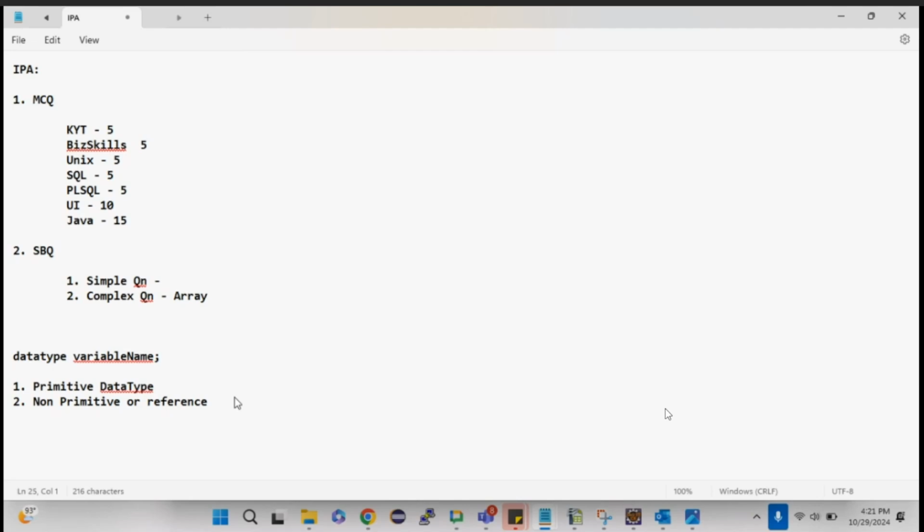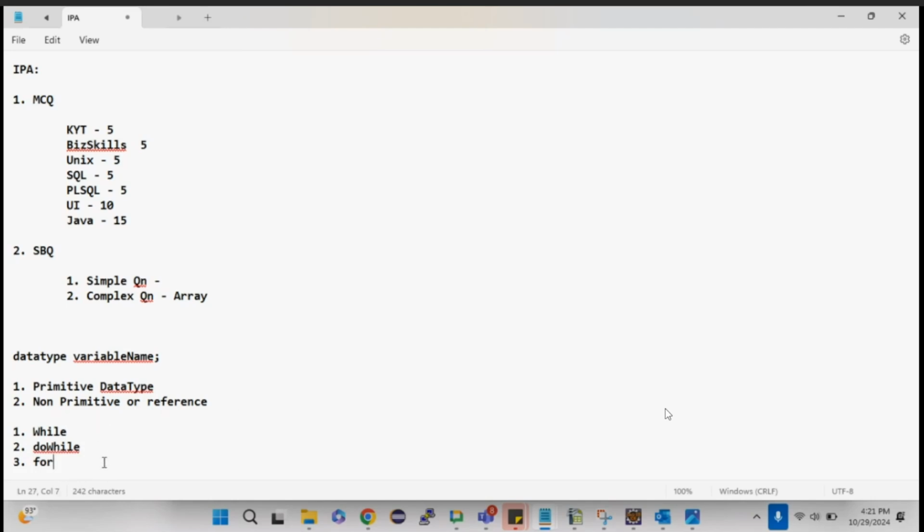There are three kinds of loops. One is the while loop, the second is the do while loop, and the third is the for loop. Obviously for each is the advanced version of for. These are the basics.